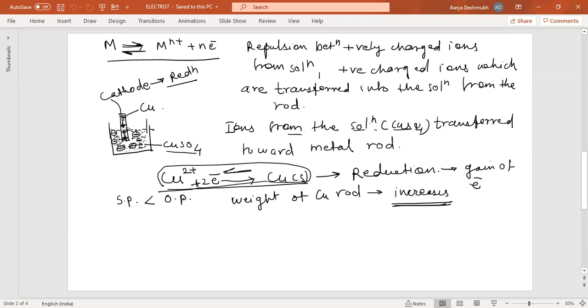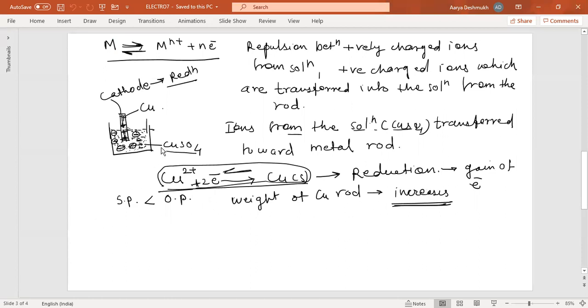So this solution now becomes negatively charged, and as the copper ions are transferring towards the copper rod, there will be development of positive charge on this copper rod, and this positively charged electrode we'll call a cathode, and this is happening by gain of electrons. Means those electrons which are lost from the copper sulfate solution will be gained by the copper ions and deposited on this copper rod. And this deposition increases the weight of the copper rod.